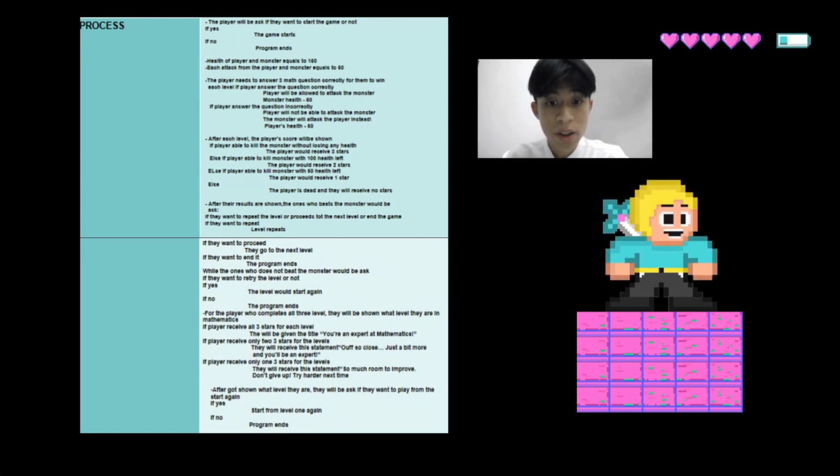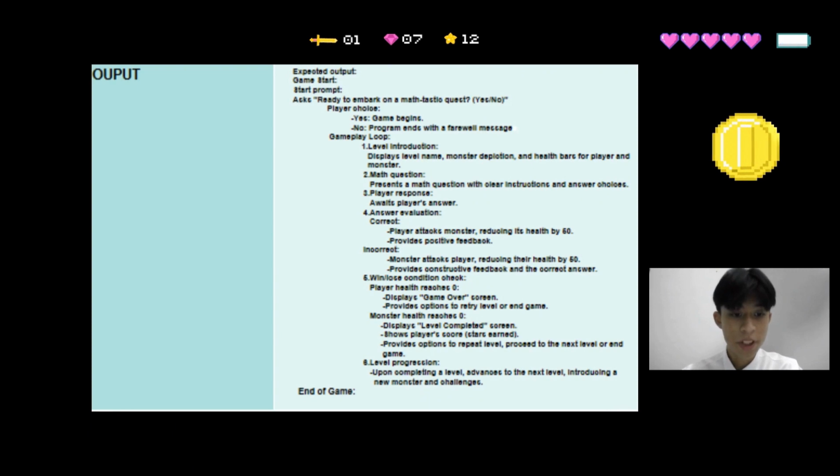However, the user will receive 1 star if the user is able to kill the monster with 15 health left. If the monster defeats the user, the user is dead and will receive no star. Lastly, the output. Output is any information that is processed by and sent out from a computer. In the slide, you can see the output in our program.